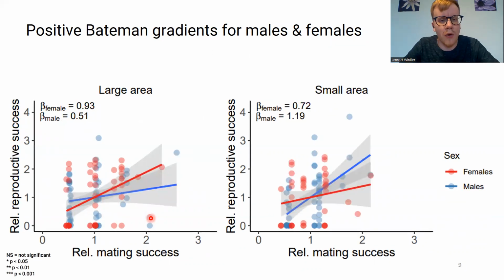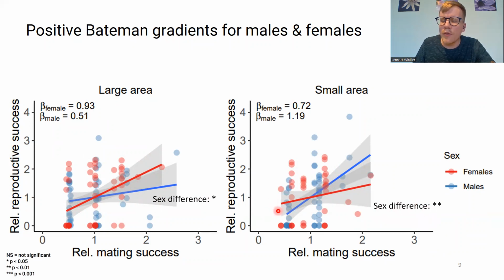Secondly, we can also look at our manipulation of habitat area, and we find that in the large habitats, females have a significantly steeper Bateman gradient than males. So that's quite surprising and unusual. And apparently in Tribolium castaneum, females can also benefit a lot by multiple mating. And what you see here is that in the smaller area, we have again a significant sex difference, but now with the increased density, males have a significantly steeper Bateman gradient compared to females.